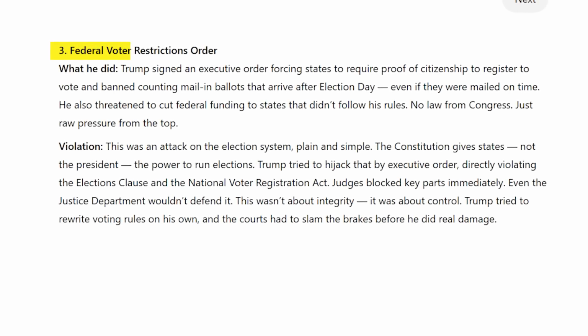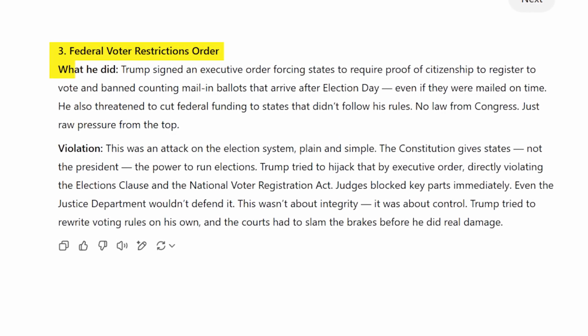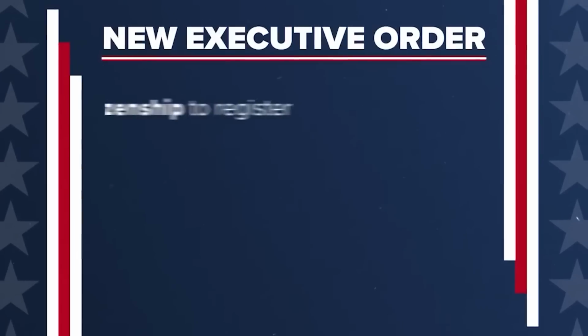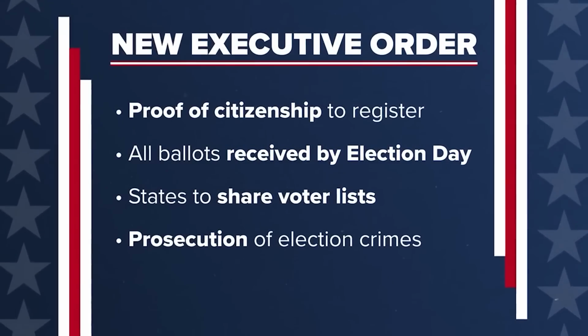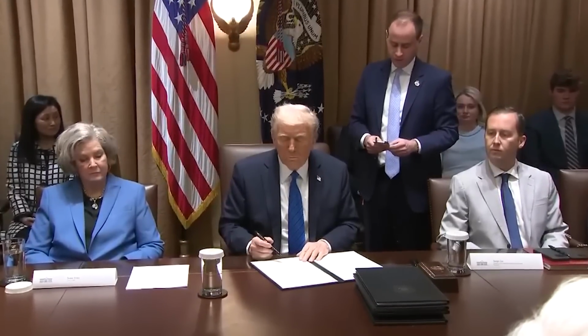Number 3. Federal Voter Restrictions Order. What he did. Trump signed an executive order forcing states to require proof of citizenship to register to vote and banned counting mail-in ballots that arrive after Election Day, even if they were mailed on time. He also threatened to cut federal funding to states that didn't follow his rules. No law from Congress, just raw pressure from the top.